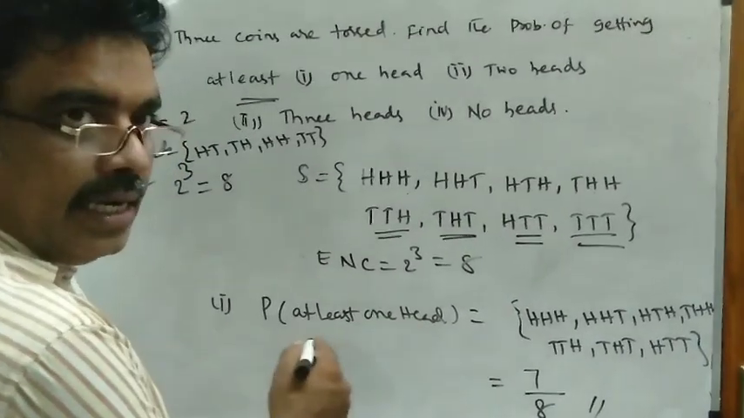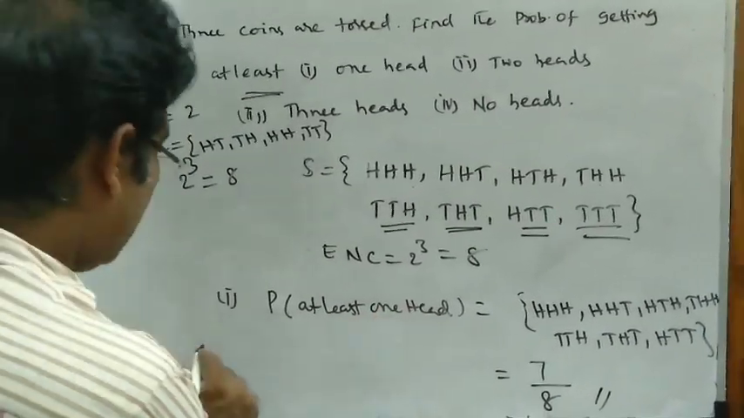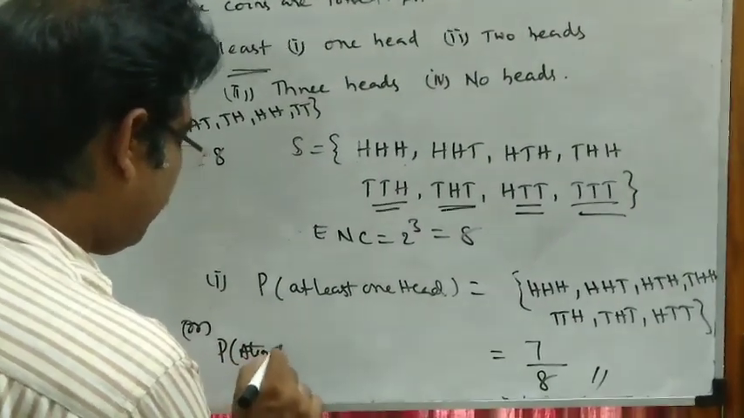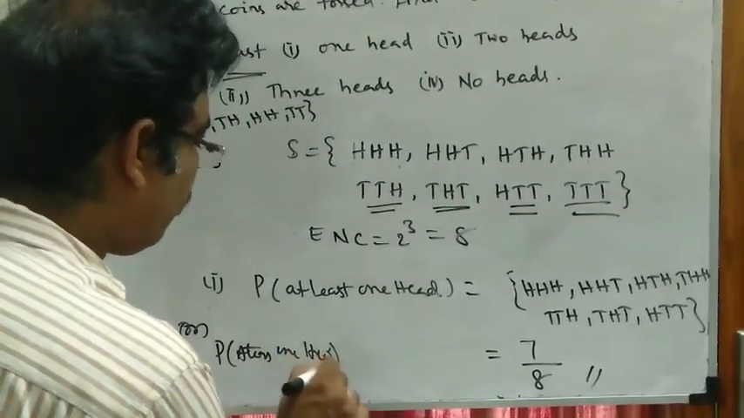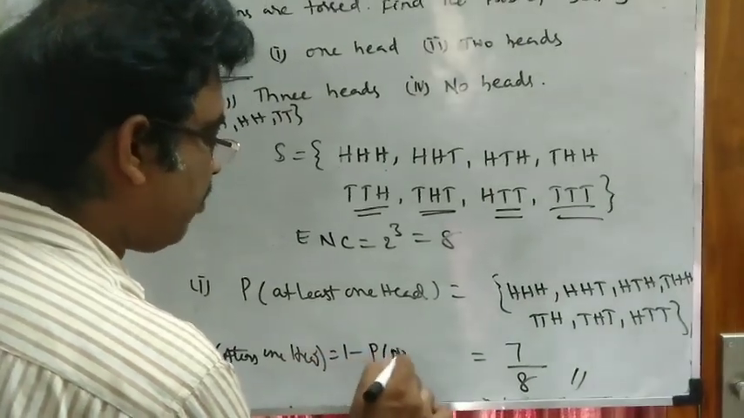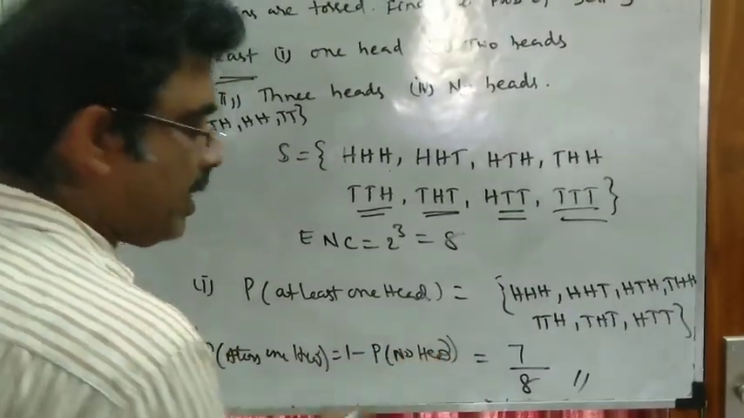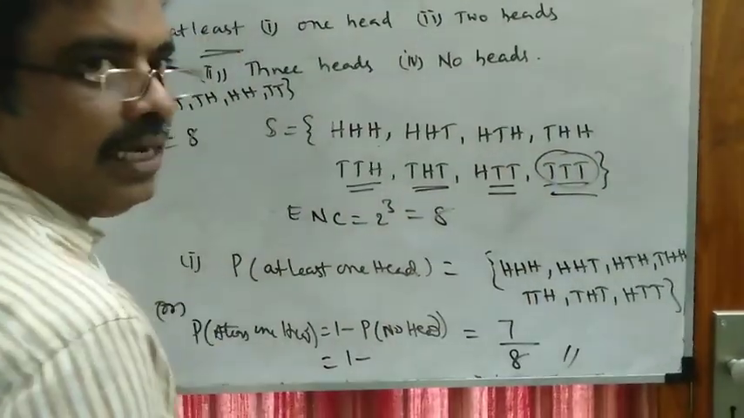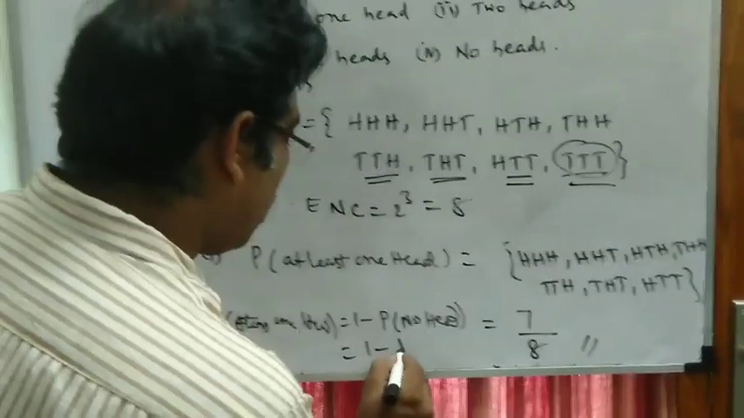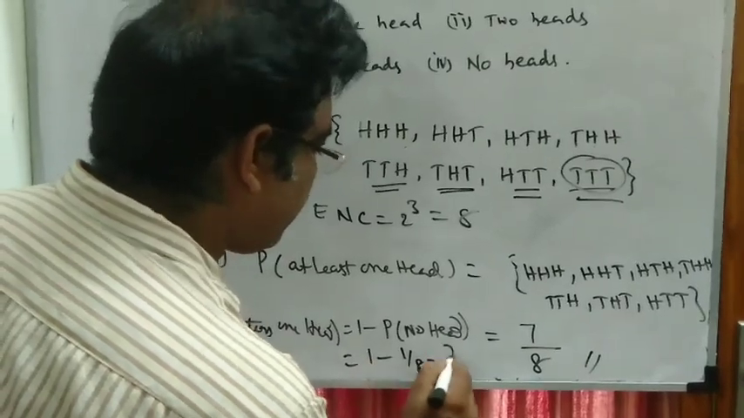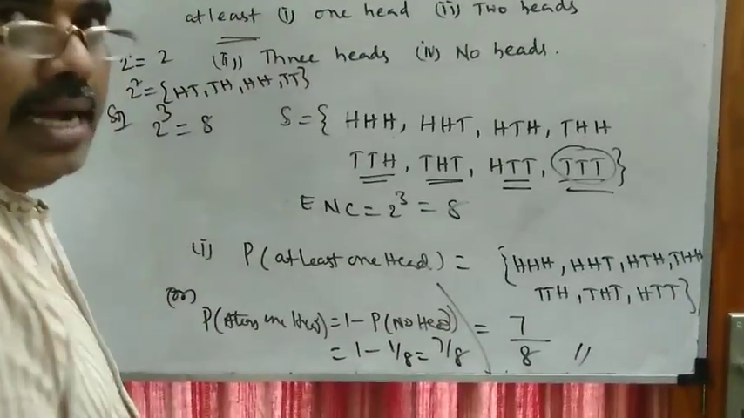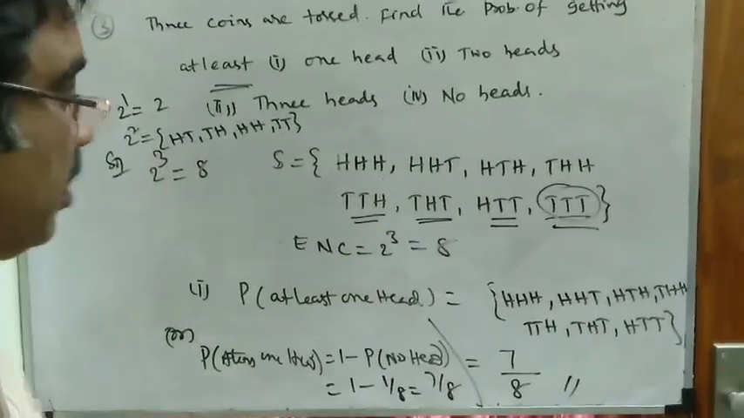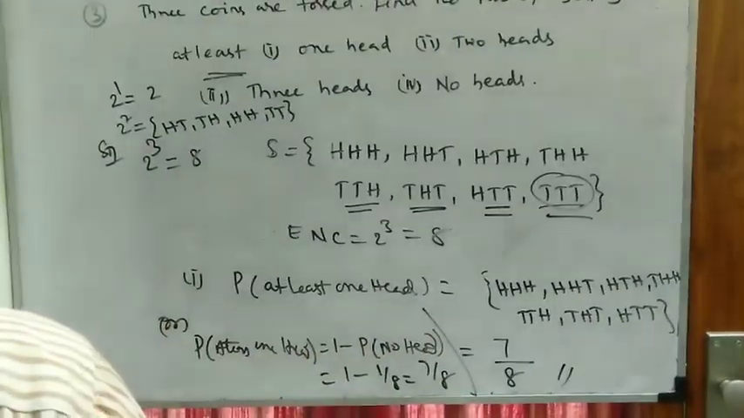Or you can write the same problem as: the probability of getting at least one head is equal to 1 minus the probability of getting no head. You can write in this way also. No head means only one case, TTT, that is 1 out of 8. So 1 minus 1 by 8 is 7 by 8. So you can write the answer in the first method or second method, both are acceptable. You can choose any one of them.